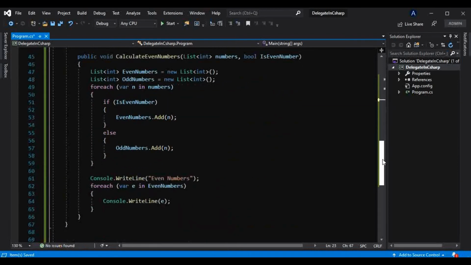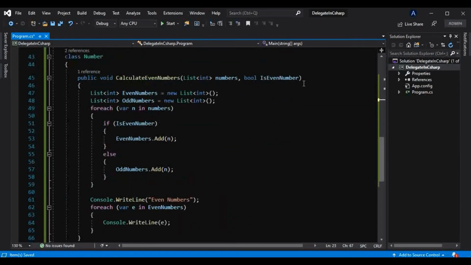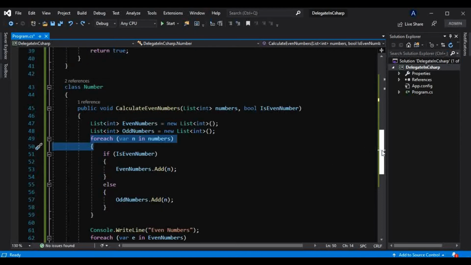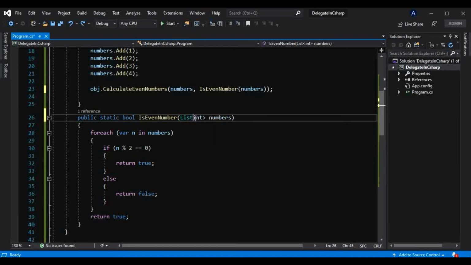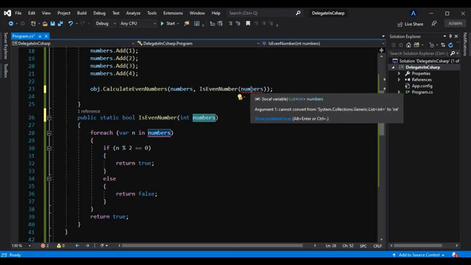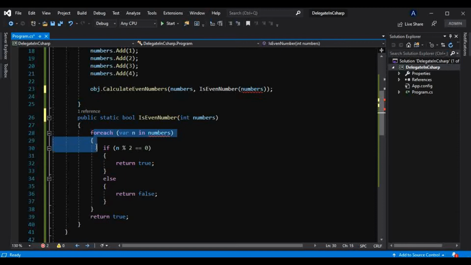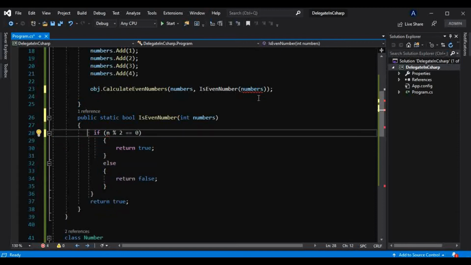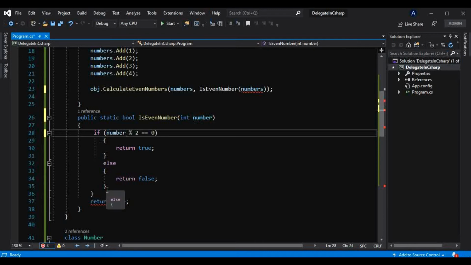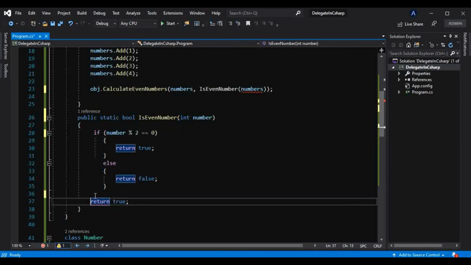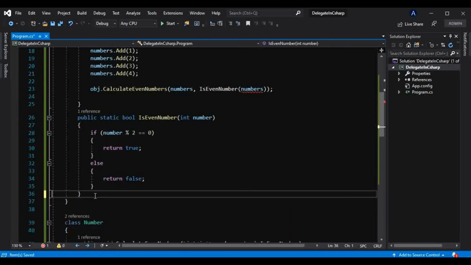And similarly, we have to make one change here as well. And yes, we don't have to pass this list here. Basically, if you see, this will only check for one number, and not a list of numbers. And I will remove this for each loop from here. And if this number modulus of 2 equal to 0, then we have to return that. Okay, now it is good.